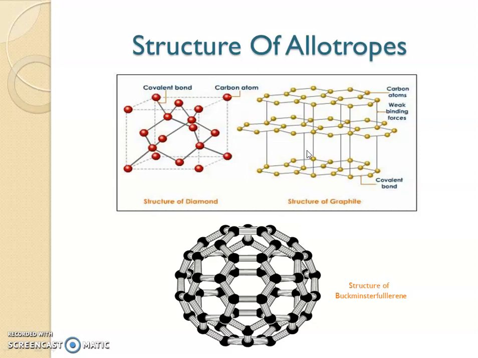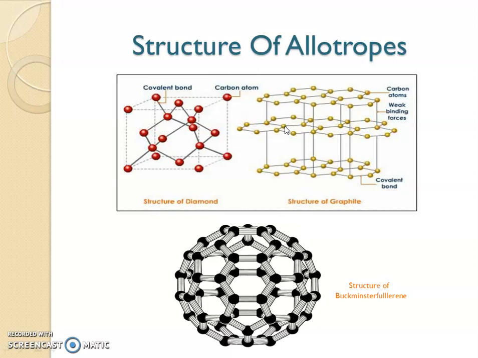Now let's consider a carbon atom in graphite. The carbon atom is combined with three other carbon atoms, right? So a carbon in graphite is covalently bonded with three other carbons. We already know the valency of carbon is 4.